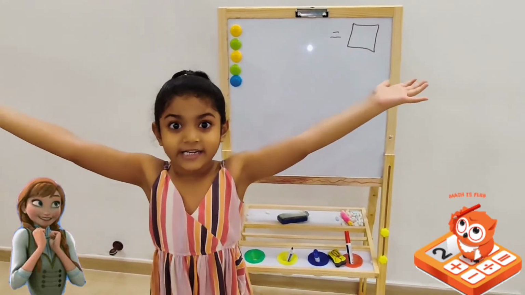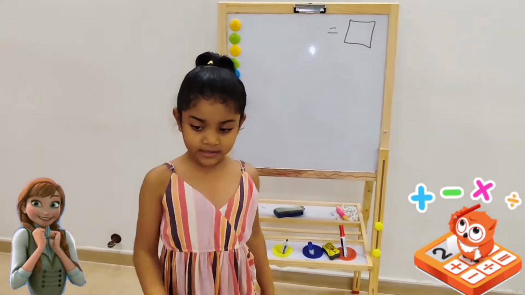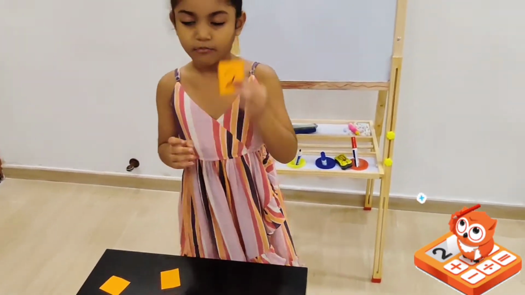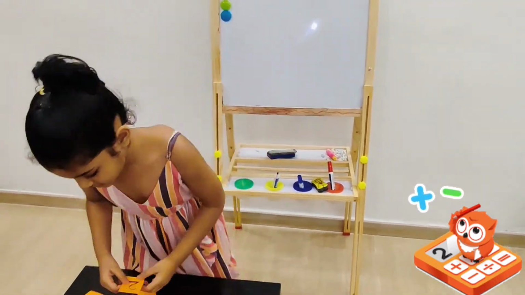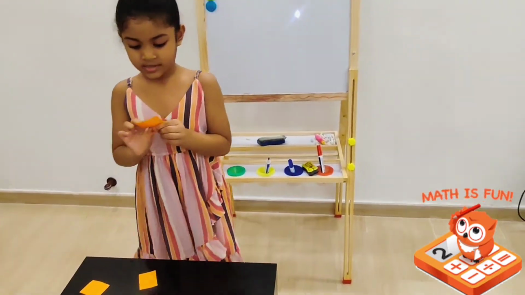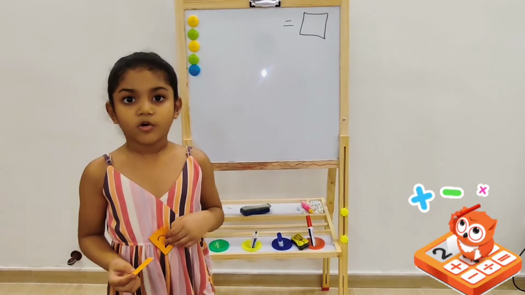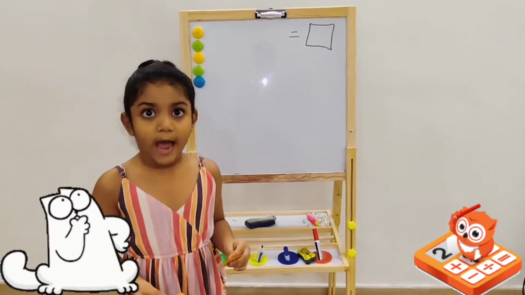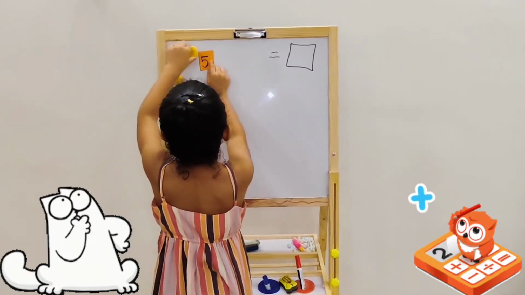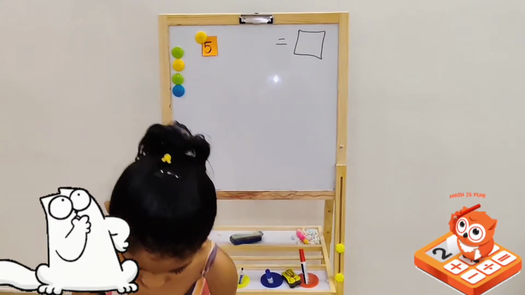Now let's do the fun activity. Now randomly we're going to pick 2 numbers. I think I want to take number 2 and number 5. Now let's put both of them on a whiteboard to add the numbers. 5, and don't forget the plus.